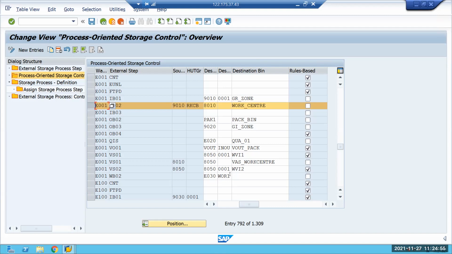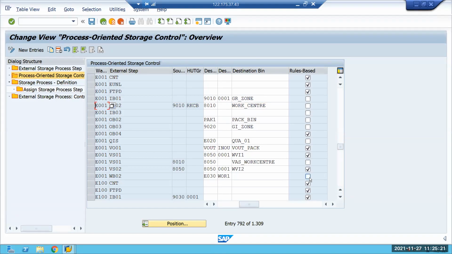Okay. But I have one question here. Can't we have section and rule based? It won't work, right? Section and rule based. It will work. Okay, so for section you want to have two bins, and that means two work centers, right? Same for the VAS, right? Yes. Not for the VAS, for the normal packing.